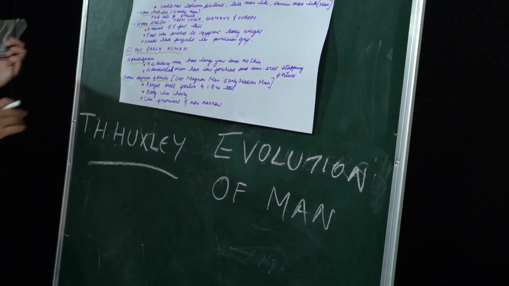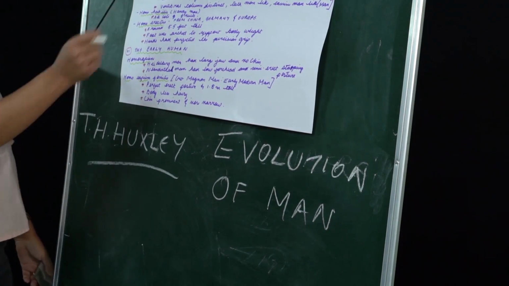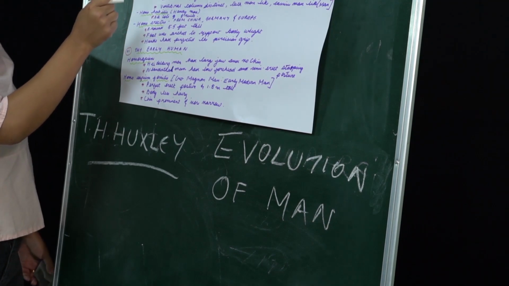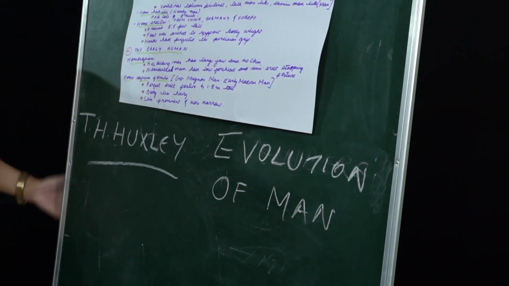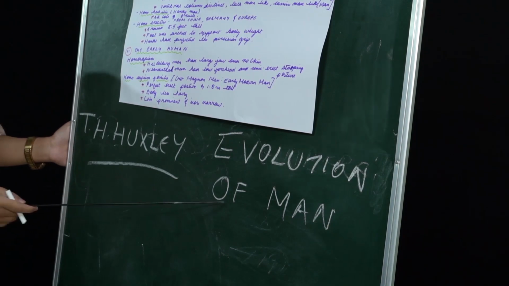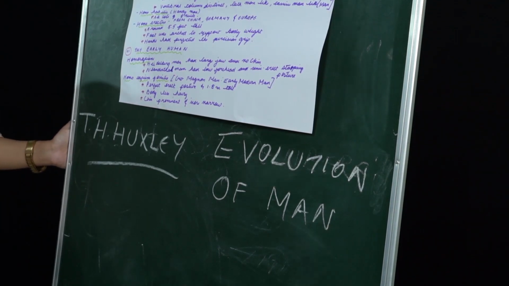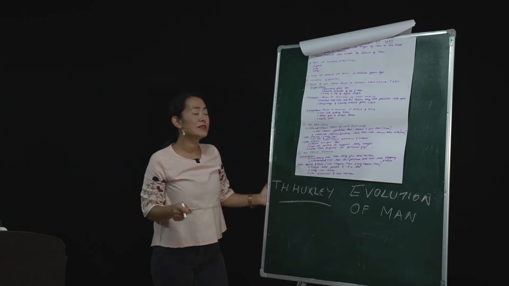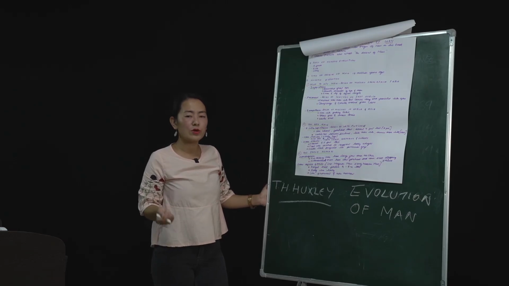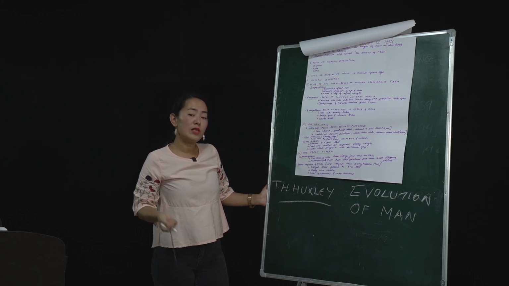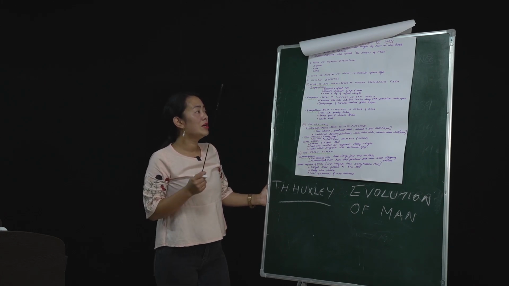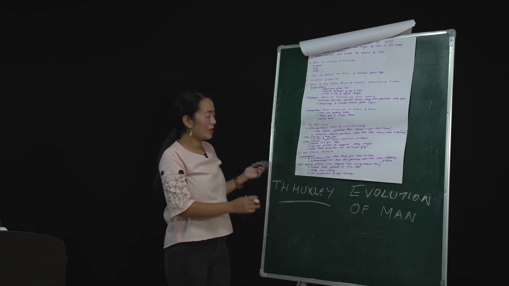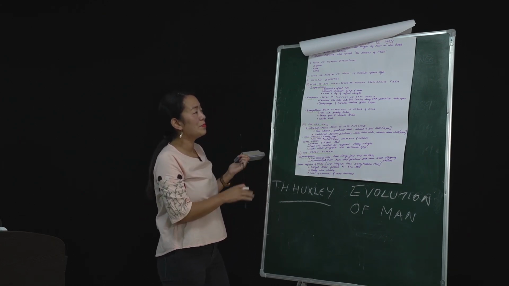T.H. Huxley first talked about the evolution of man, the origin of man, in his book Man's Place in Nature. He talked about how man evolved. Basically, a long time back, our ancestors were like apes, chimpanzees, and gorillas, right? Now we are going to focus on how evolution took place from gorillas and chimpanzees.